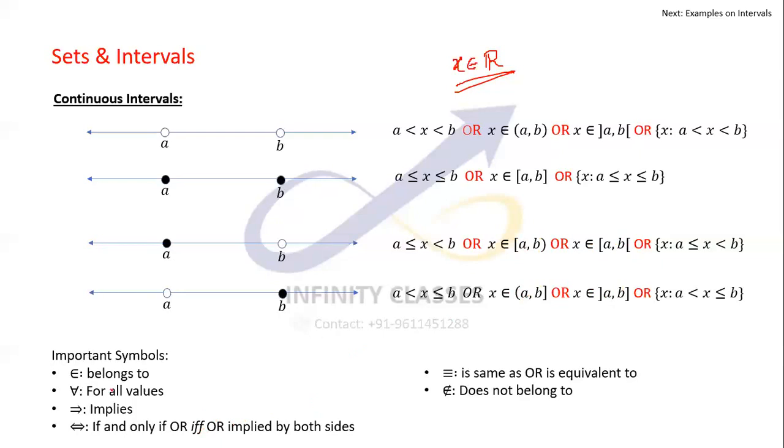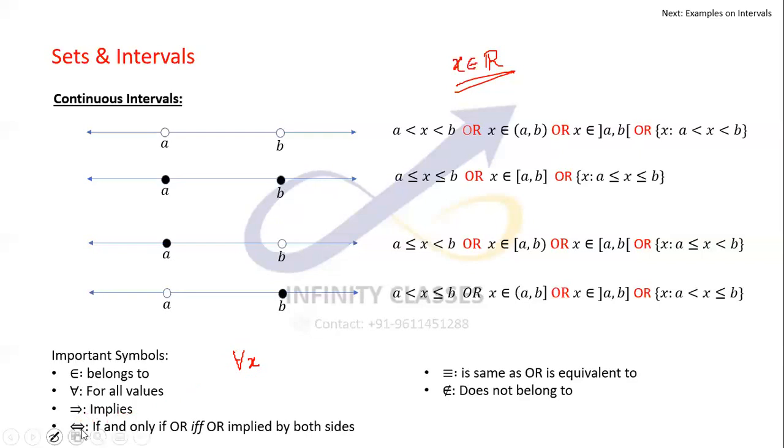I've talked about a few symbols in the text till now, and some of the things that you will be getting henceforth, and hence I have included them as important symbols. This symbol means belongs to. This you must have seen somewhere. This is the inverted A, which means for all values. So we write the reverse A x, that means for all values of x.